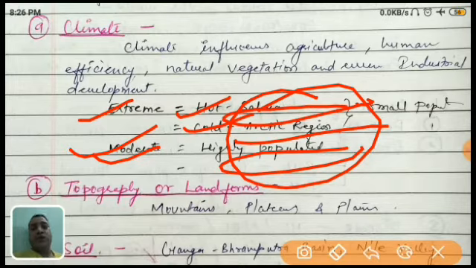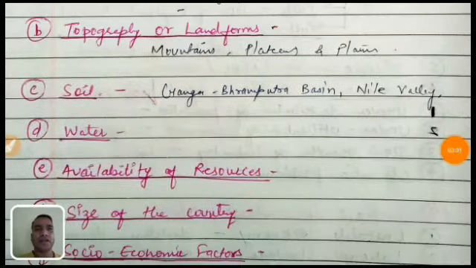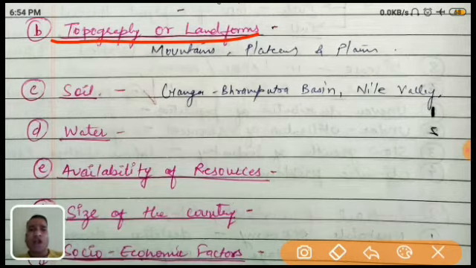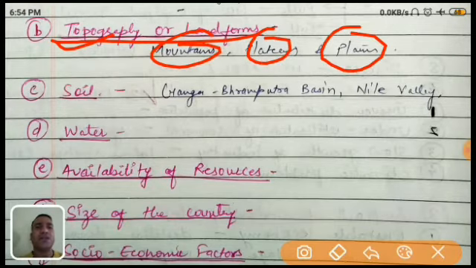Now we move to the second point, the topography or landforms. What is topography or landform? We have already covered the whole chapter: different landforms like mountains, plateaus, and the land area, either very low, very high, or plain. Because of this topography, whether mountains, plateaus, or plains, what are the problems? In the mountains, just like in our India, there are some hilly regions in the Himalaya mountains.